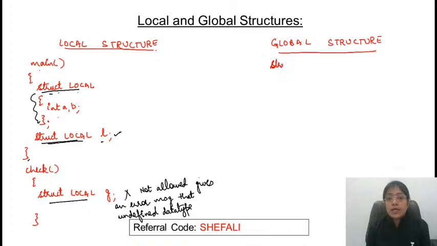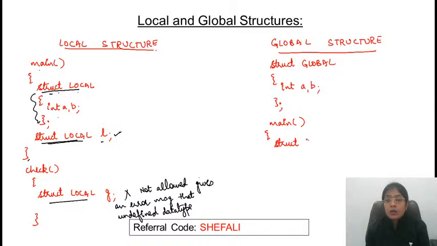So let's take this as struct global with int a and b. Then there is a main function declaring one variable, struct global g.